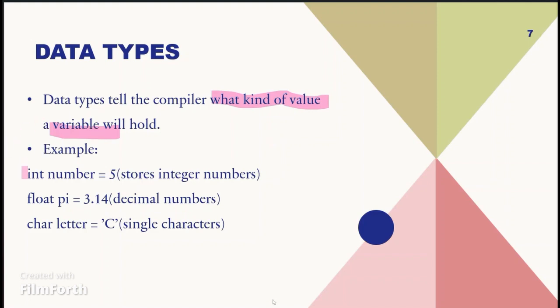Example, int is used for storing whole numbers like 500, 20, etc. Float is used to store decimal numbers like 3.14 or 1.44999. And char is used for storing a single character like A, B, C. These types of data types are used in C programming.